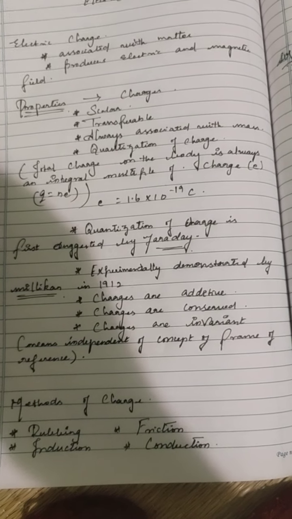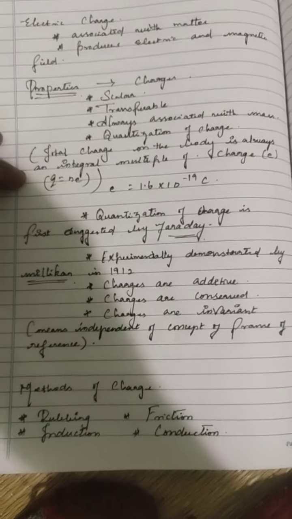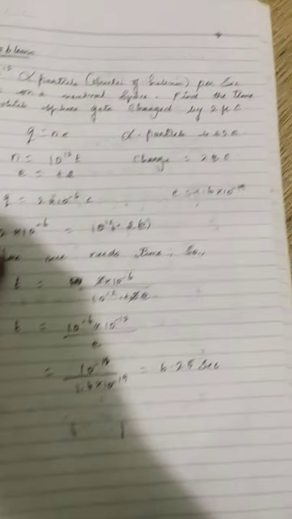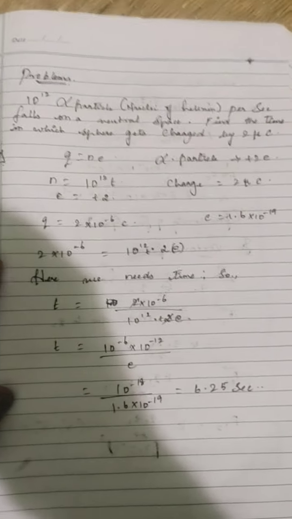Methods of charging: charge can be produced by rubbing, friction, induction and conduction. Then we are going to see problems based on these units.